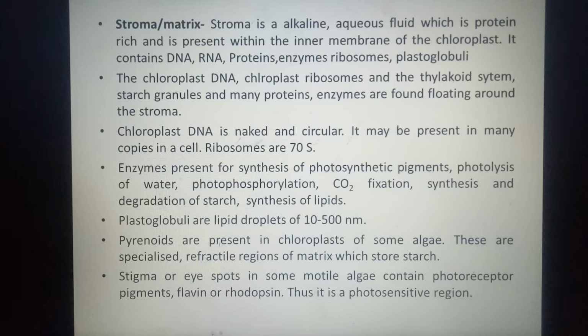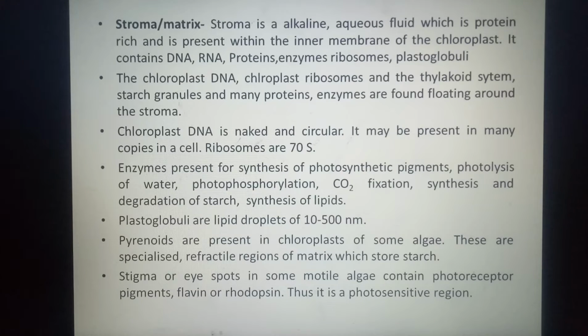You can read some more details about stroma. Here the DNA in chloroplast is again naked and circular like the prokaryotic DNA, and it may be present in many copies in the cell. Ribosomes are 70S, that means they are primitive kinds of ribosomes like the prokaryotic ribosomes.